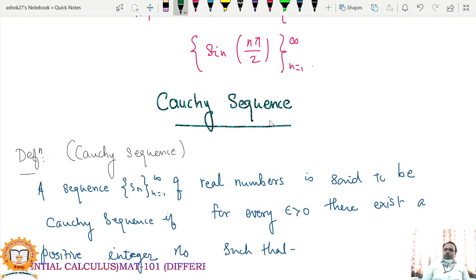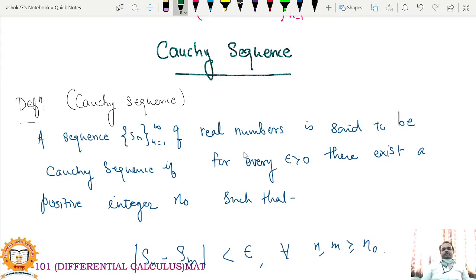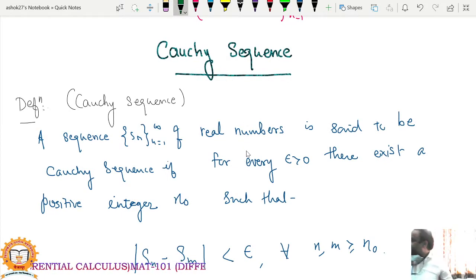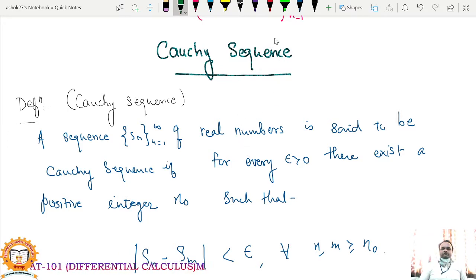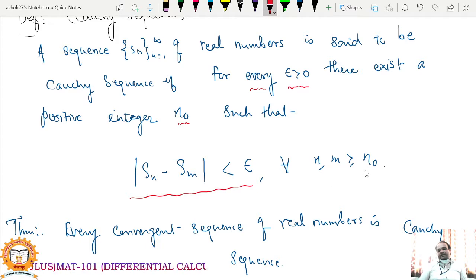The next topic is the Cauchy sequence. What is the definition of a Cauchy sequence? A sequence Sn of real numbers is said to be a Cauchy sequence if for every epsilon strictly greater than 0 there exists a positive integer n0 such that mod of Sn minus Sm is strictly less than epsilon for all n, m greater than or equal to n0.